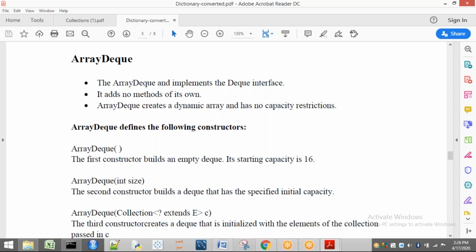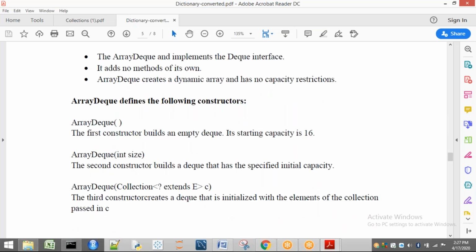See, array DQ creates a dynamic array and it has no capacity restrictions. When we see a DQ, it has some capacity restrictions. But here array DQ is not going to restrict the capacity. Now here also we have three different constructors. First one, the empty constructor, initial size is 16.